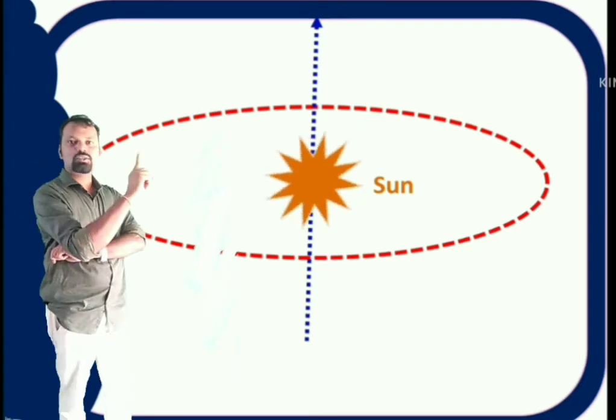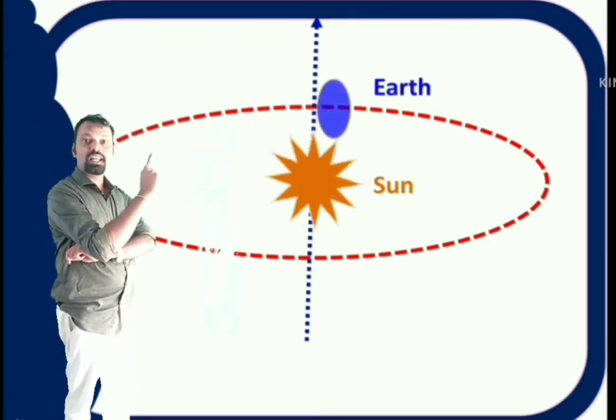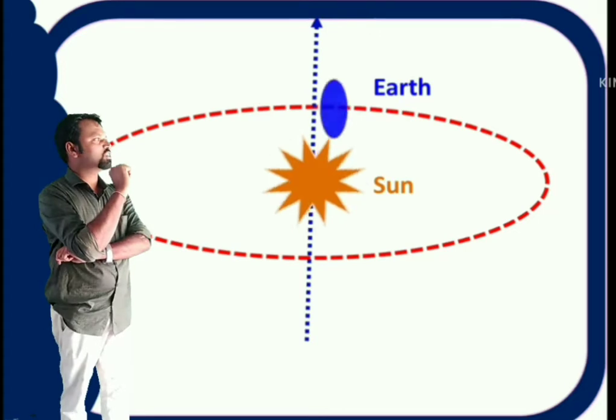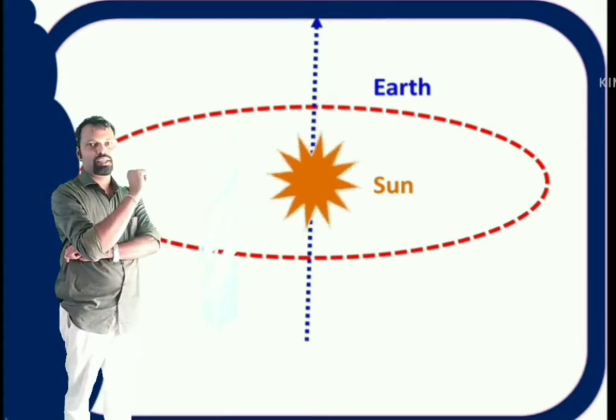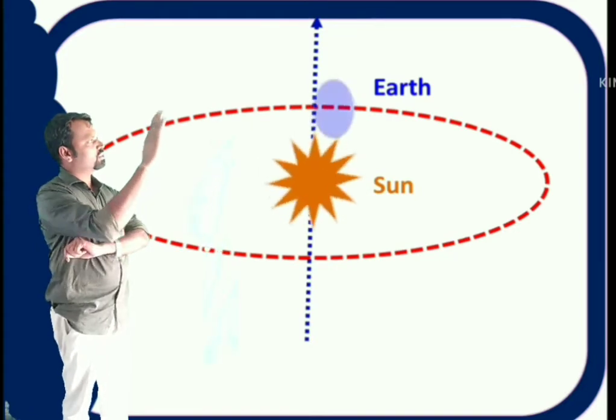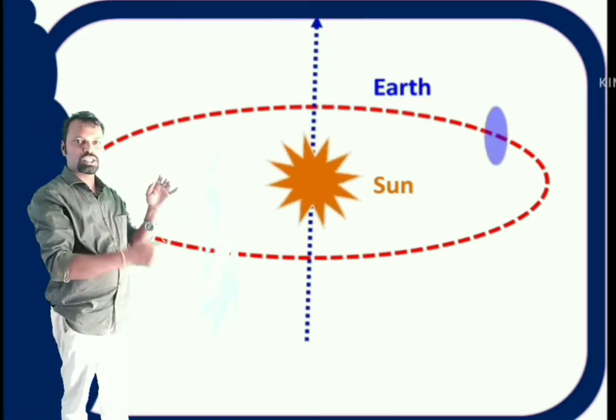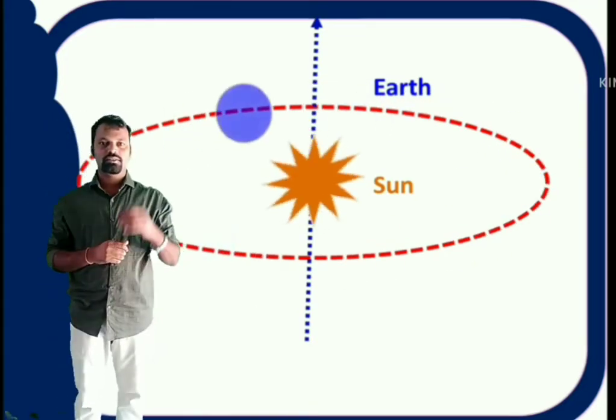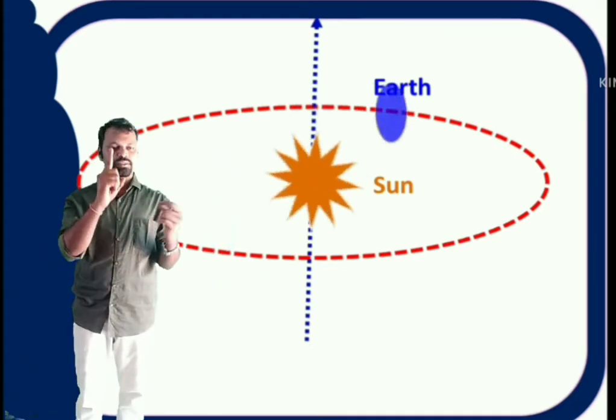Actually, the earth is rotating about itself. That means self spinning. It takes 24 hours to complete its rotation. Now this is the earth which is self rotating, and it is again rotating about the sun, which takes 365 days to complete its rotation along the elliptical orbit.